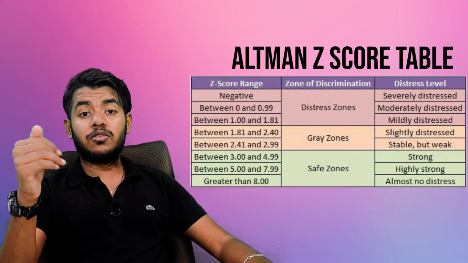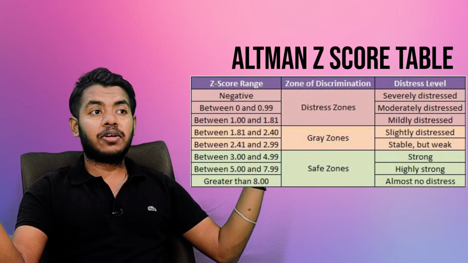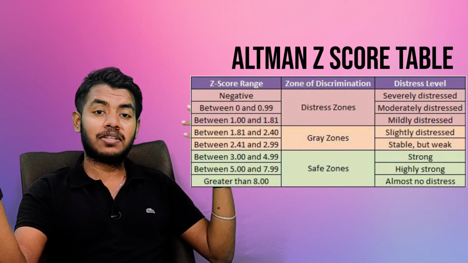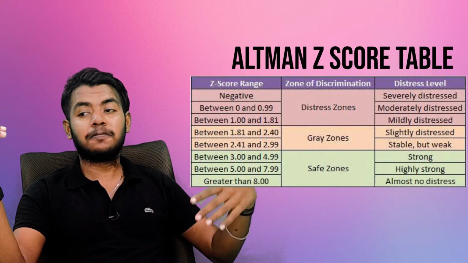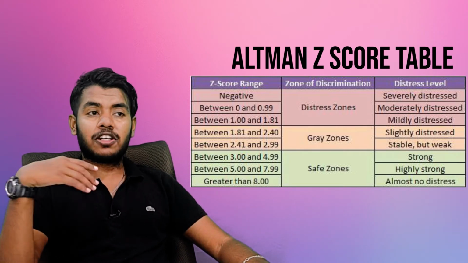And the last is companies which have a score of more than 2.9. Trust me, there are a lot of companies, even in Nifty 50, 80% of Nifty 50 companies will have a Z-score of more than 2.9. So yeah, if a Z-score is more than 2.9, it is completely safe to invest for a very long time.